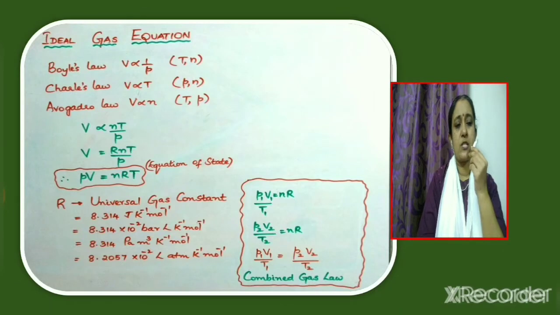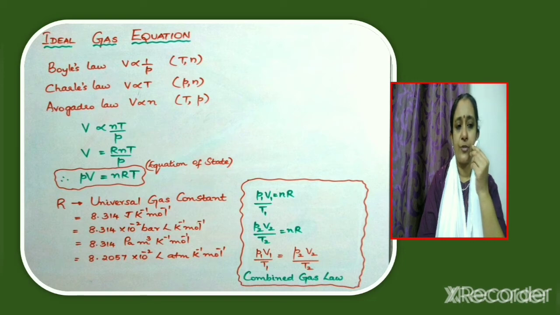Next we shall see what is meant by an ideal gas and what is ideal gas equation. An ideal gas is one which obeys Boyle's law, Charles' law and Avogadro law strictly. And according to Boyle's law, we have pressure inversely proportional to volume, or we can write volume inversely proportional to pressure at constant temperature and for a fixed mass of a gas. Charles' law, we have volume directly proportional to temperature at constant pressure and for a fixed mass of a gas. And according to Avogadro law, we have volume directly proportional to number of moles N at constant temperature and pressure.